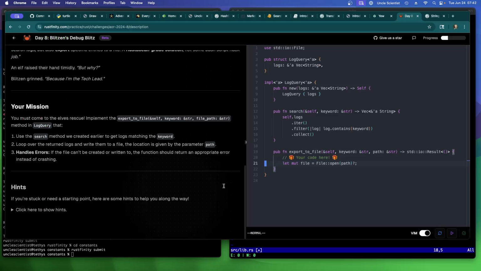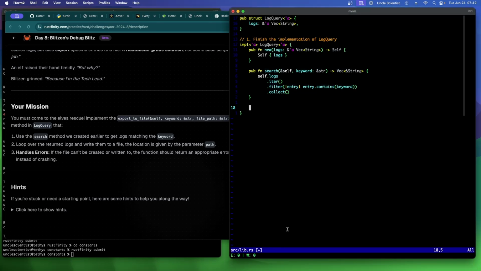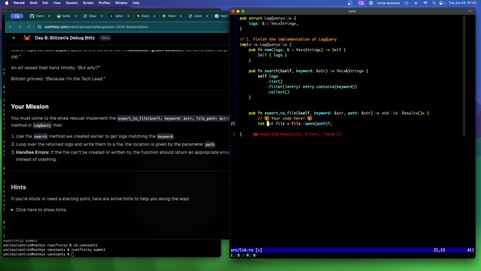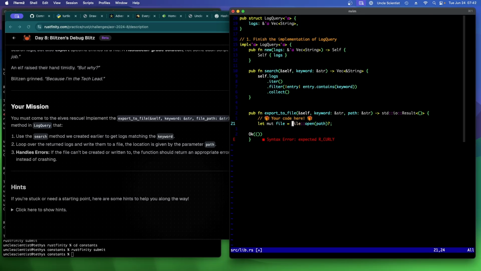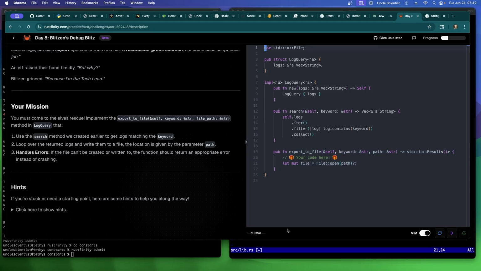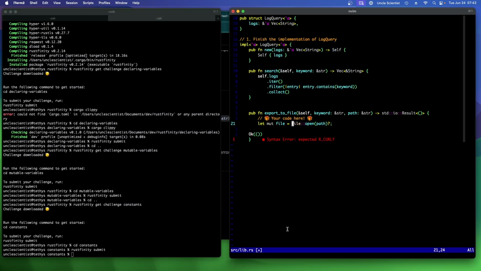All right, so in order to write to the file, let's copy this. Copy, paste. I do need to import standard FS file. Okay, not standard IO. So FS, and then I also need the write trait.